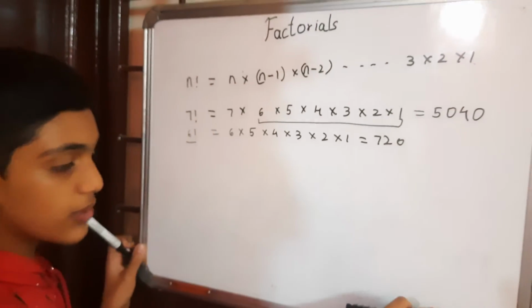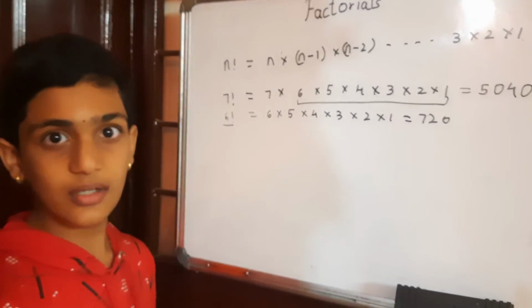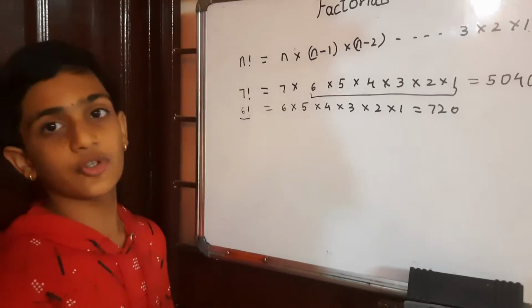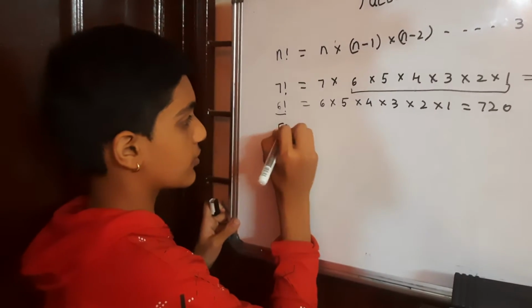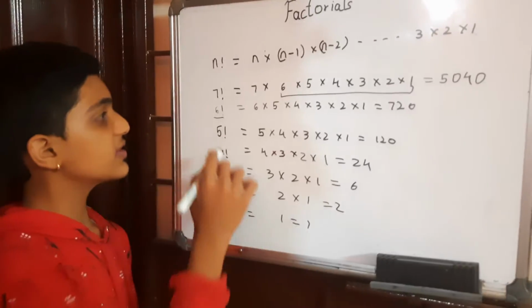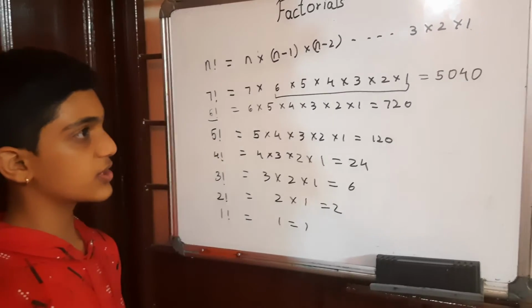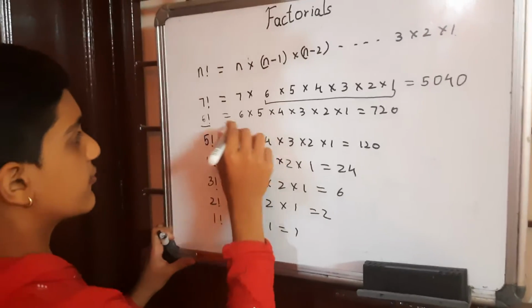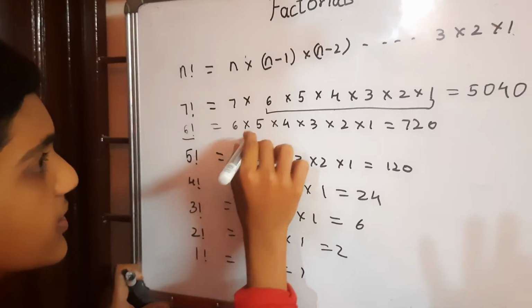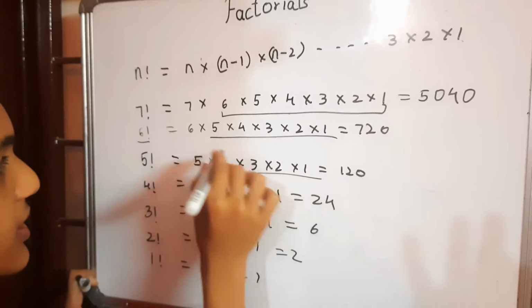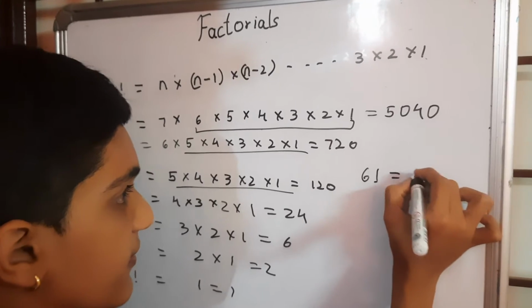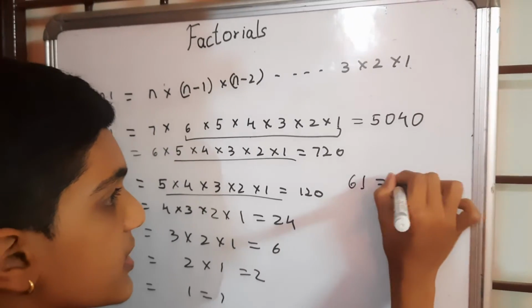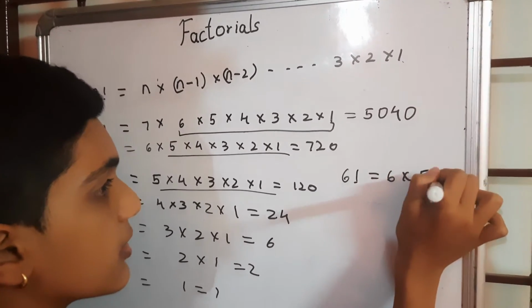To strengthen our hypothesis, let's do a few more. Let us do till 0. 5 factorial. We have written all of 5, 4, 3, 2, 1 factorials. Now, let us see for 6 factorial. This and this are the same. So you can see that 6 factorial is 6 into 5 factorial.